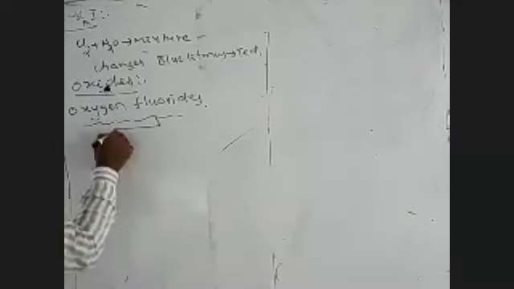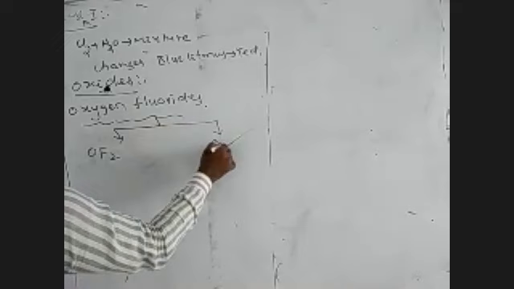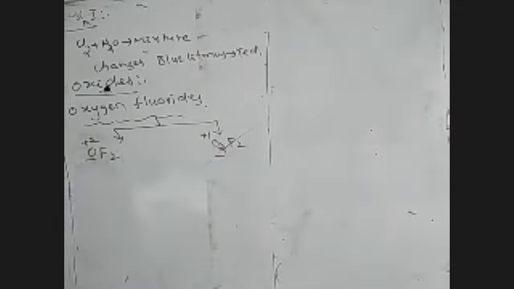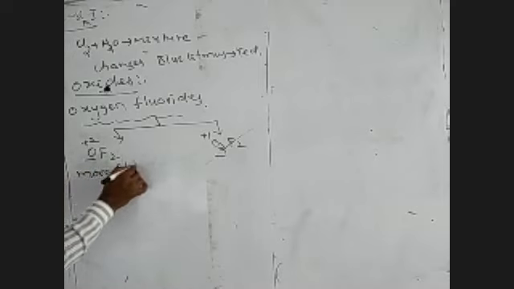One of the compounds is called OF2 and the second one is considered as O2F2. In the OF2, the oxidation state of oxygen is +2. In the O2F2, the oxidation state of oxygen is taken as +1. Here OF2 molecule is thermally more stable.